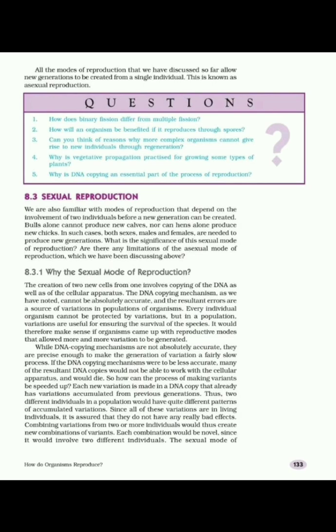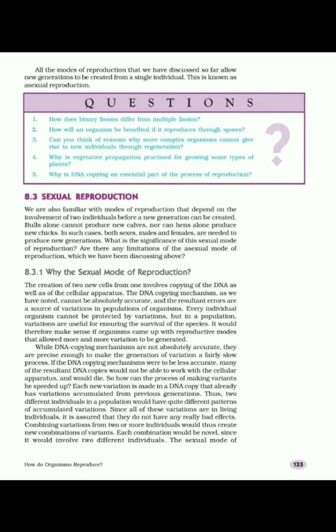But if, during DNA copying, the variation that takes place is not feasible, in that condition that cell or that organism cannot survive. So useful variations help survival in changing conditions. This is how variation takes place in the cell.